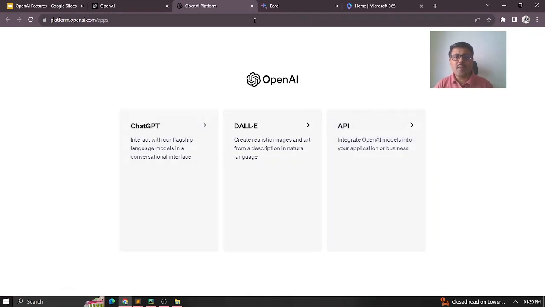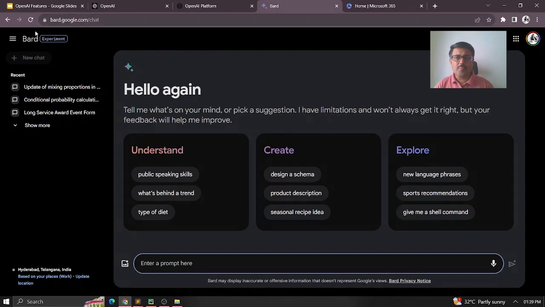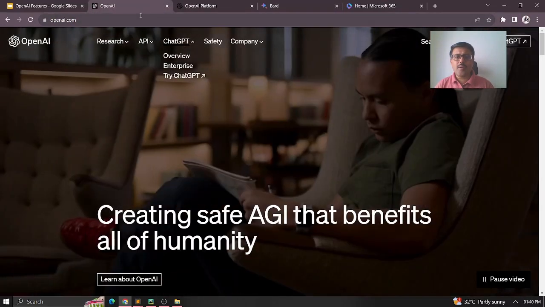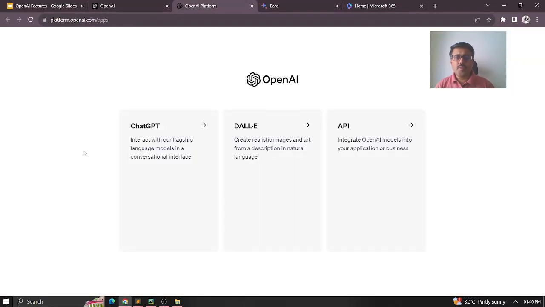Similarly, Google Bard, at bard.google.com. When you click on that, you'll get it here. In both cases, this is the prompt where you give all your queries, and the respective tool will respond to your queries. So let's go to ChatGPT itself. Let me click on ChatGPT here.